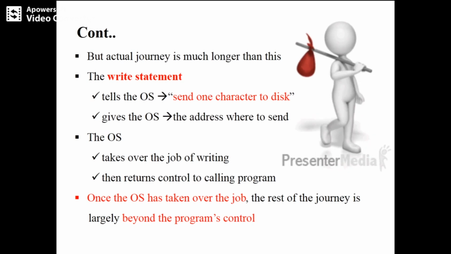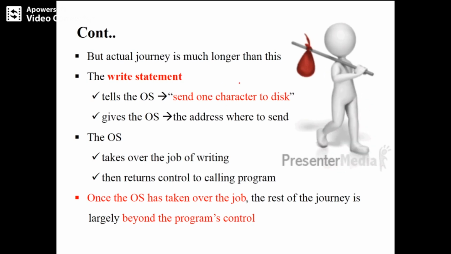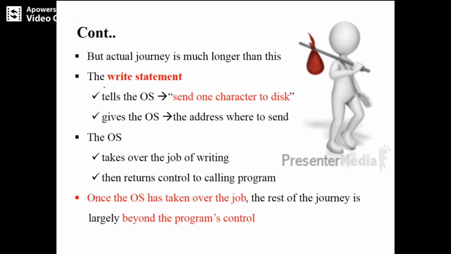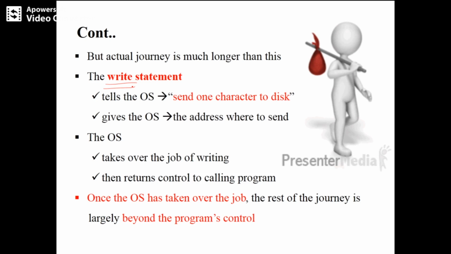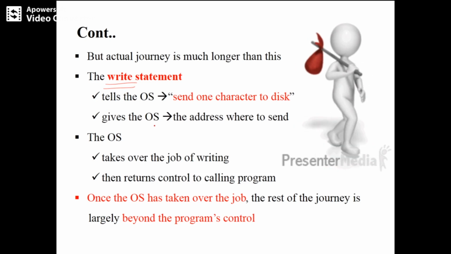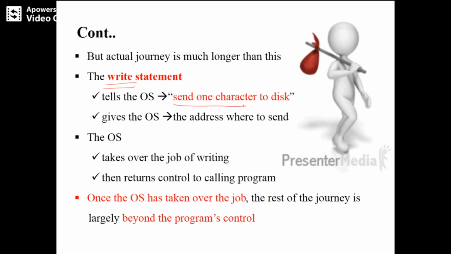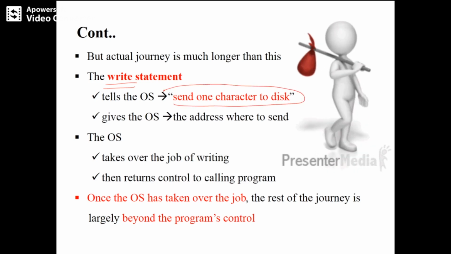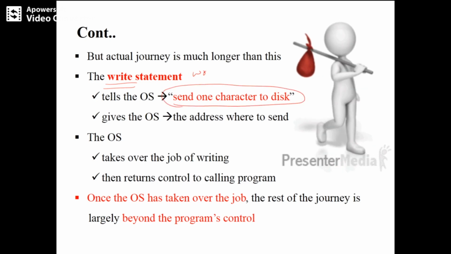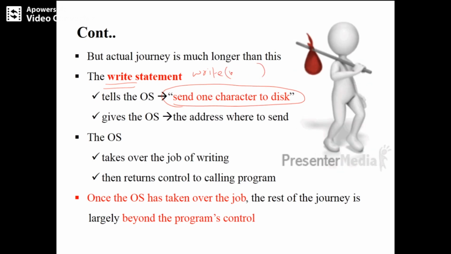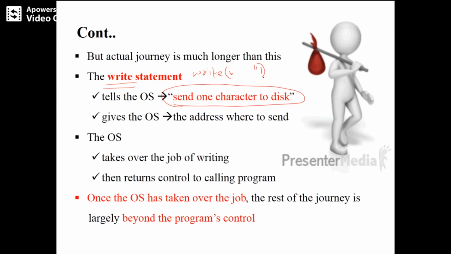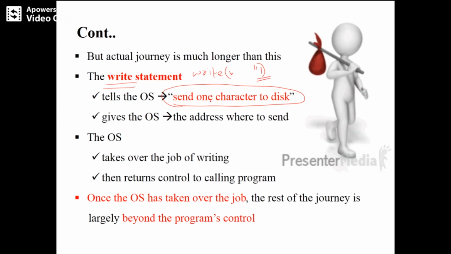Now the actual journey is much longer than this. When you specify a write statement, what exactly it is going to do is, it will tell the operating system to send one character to disk. When you write the program as write something and 1, it will specify send one character to disk.